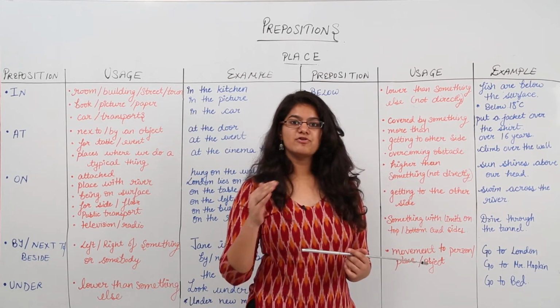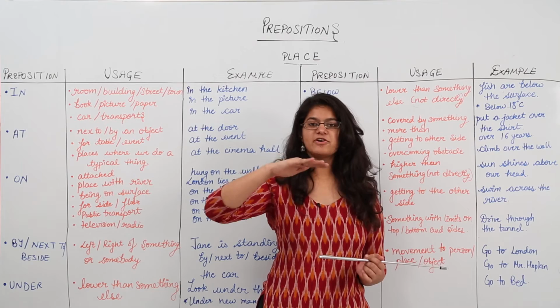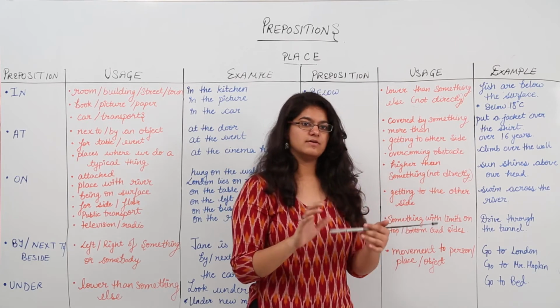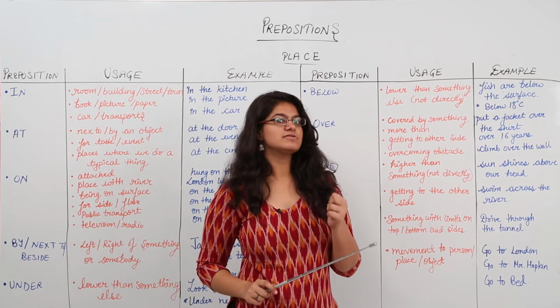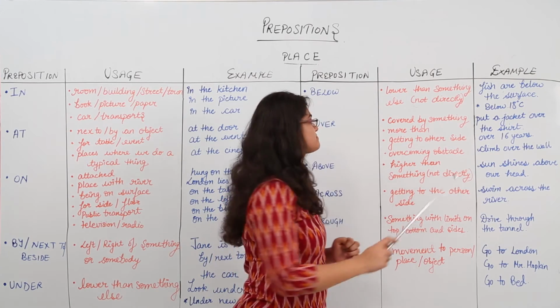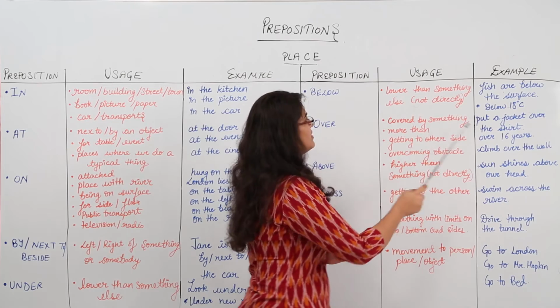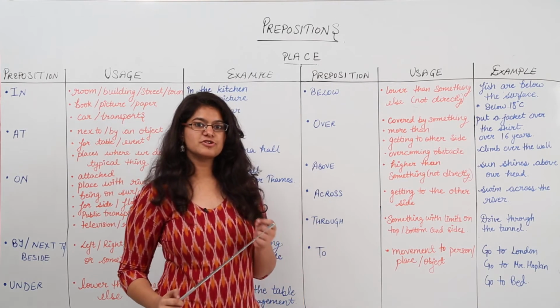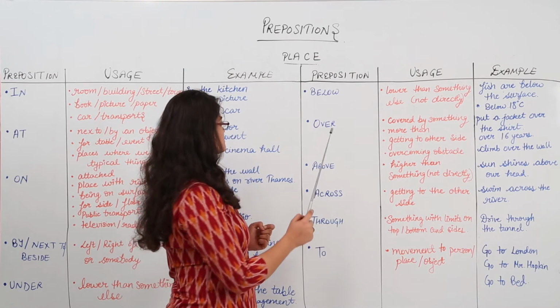Or the sun is below the horizon. So the sun is below the horizon and not under the horizon because it is not directly under it. Another example of below is below 18 degrees Celsius. It can be used to determine the temperature.